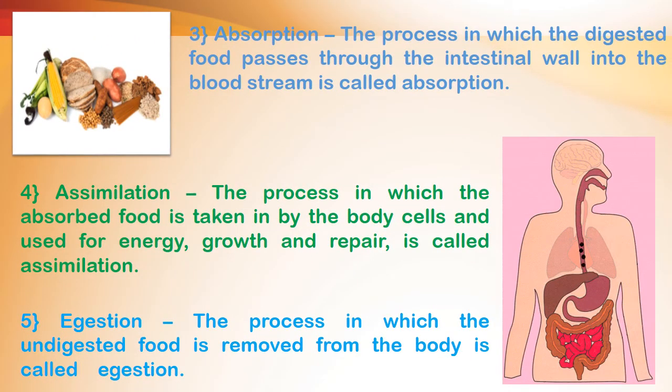after digestion, absorption. The process in which digested food passes through the intestinal wall into the bloodstream is called absorption. Clear? After that, assimilation. The process in which absorbed food is taken in by the body cells and used for energy, growth and repair is called assimilation. The last process is called egestion. It is the process in which undigested food is removed from the body. The process by which undigested, unabsorbed food is removed from the body is known as egestion.